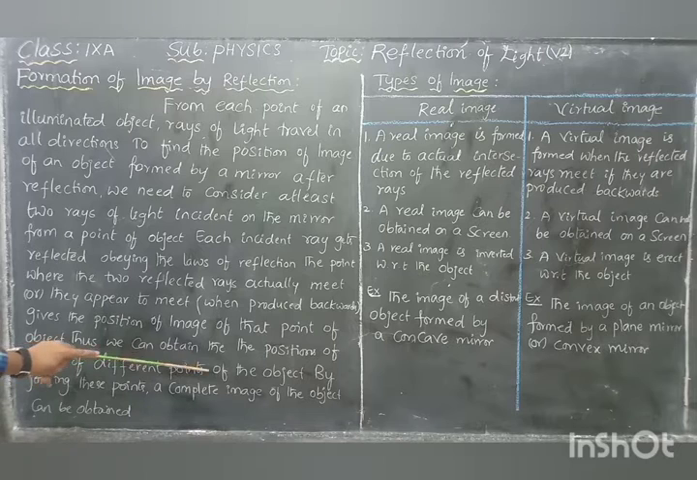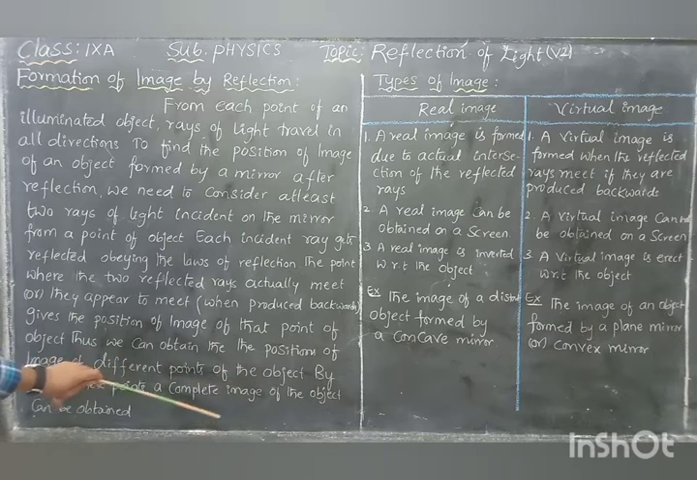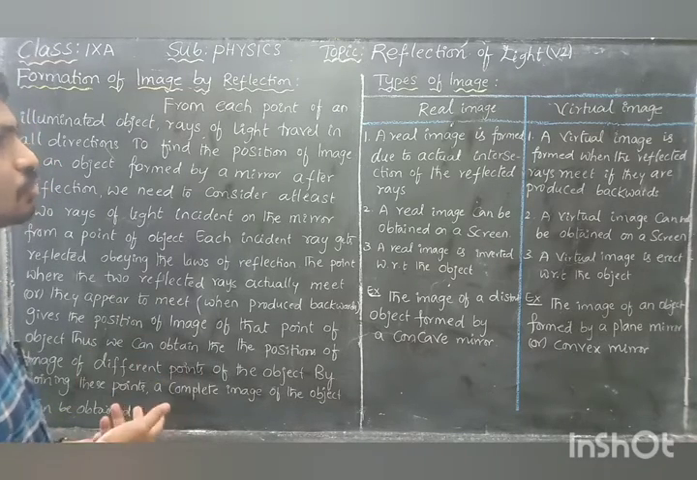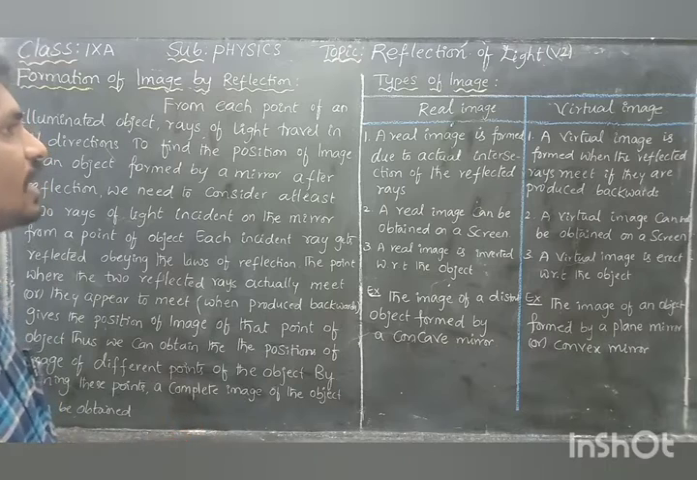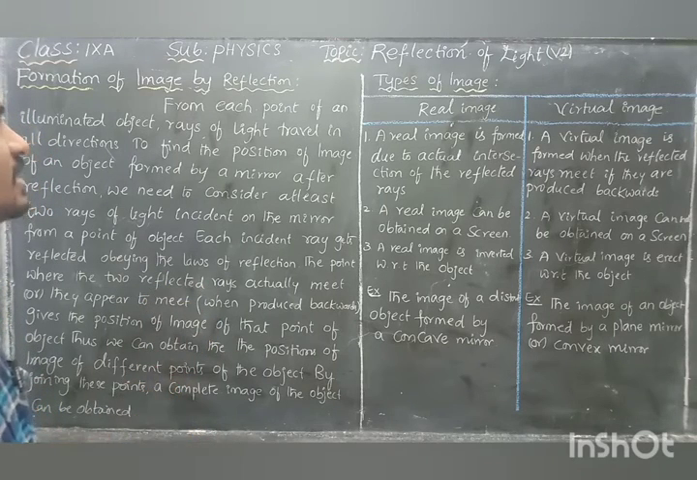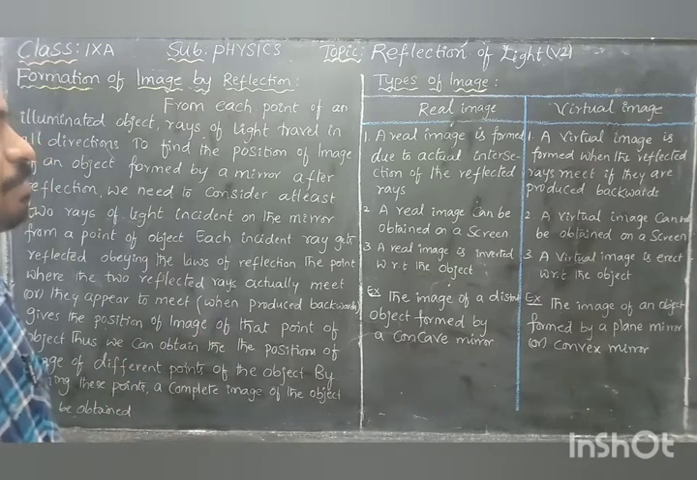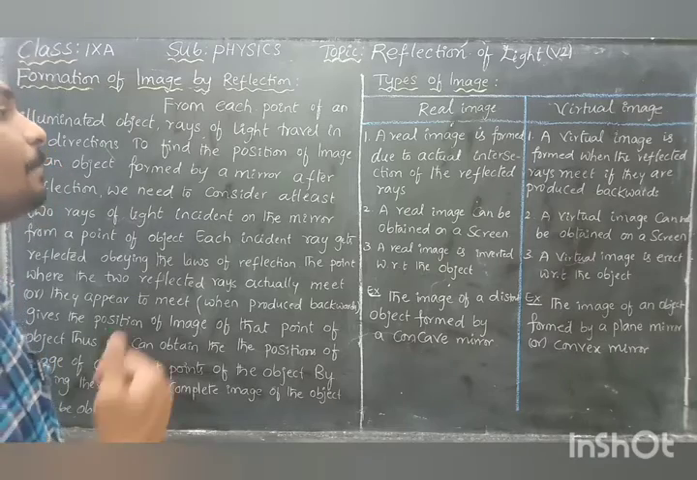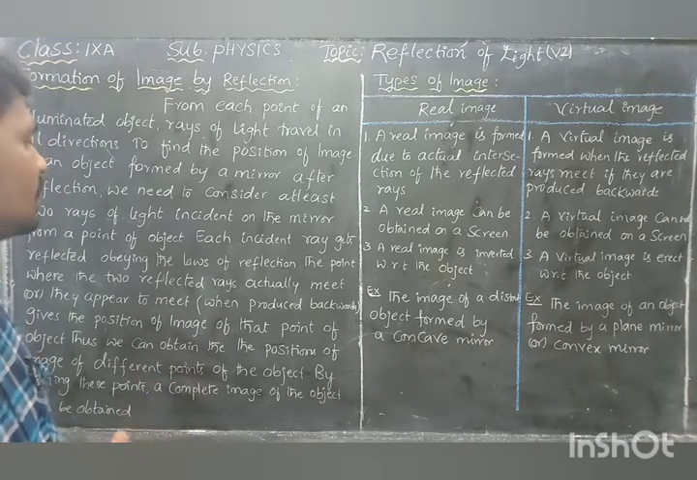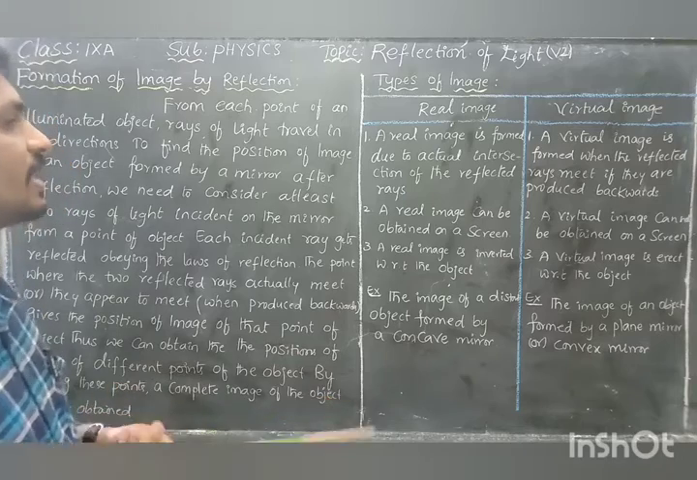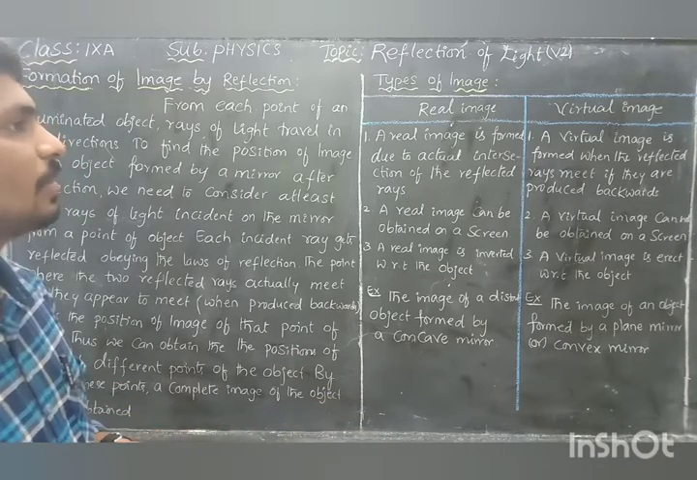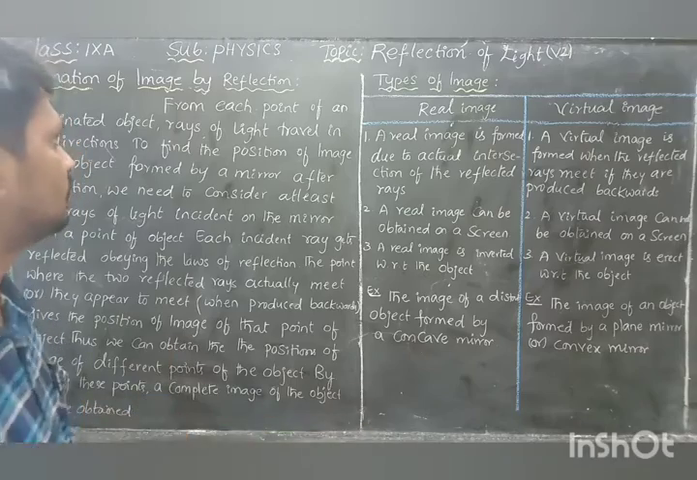Thus, we can obtain the positions of the images of different points of the object, and by joining these points, a complete image of the object can be obtained. In the case of the real image, the reflected rays actually meet at a point, and joining those points gives the image of the object. In the case of the virtual image, the rays only appear to meet: if you extend the reflected rays backwards, they meet at a common point. That common point is treated as the image of the corresponding object.